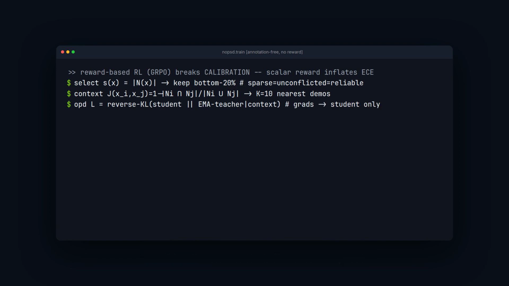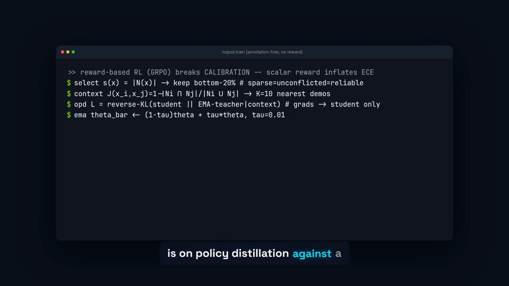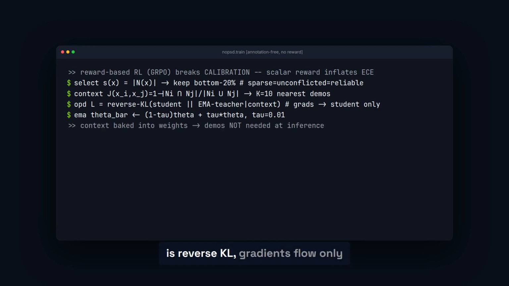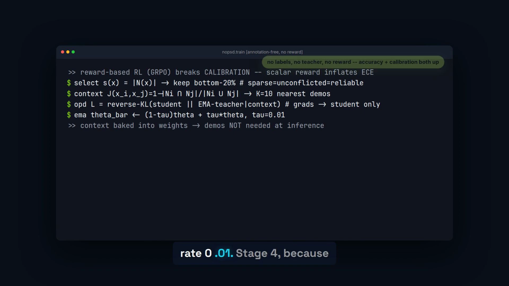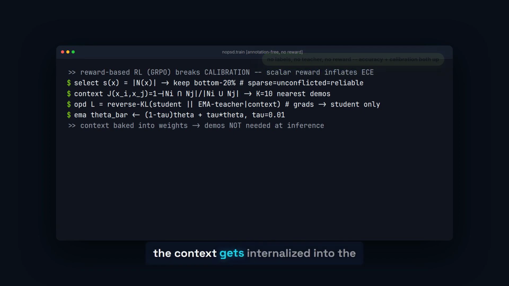Compare 2 examples by the Jaccard distance between their neuron sets and retrieve the 10 nearest neighbors as a few-shot demonstration. Stage 3 is on-policy distillation against a moving average copy of the model, conditioned on that context. The loss is reverse KL, gradients flow only to the student, and the teacher is an exponential moving average with rate 0.01. Stage 4, because the context gets internalized into the weights, the demonstrations are not needed at inference time.